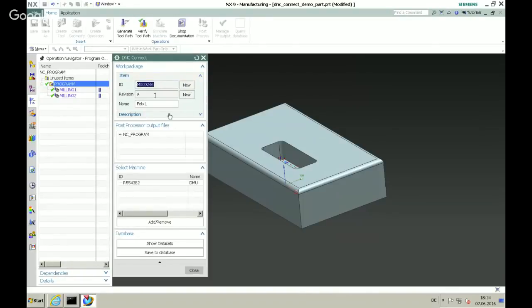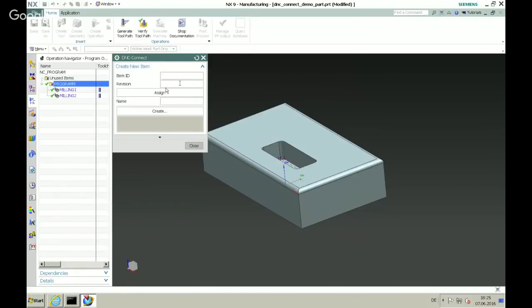So this was my former work package that I stored. So I create a new one now. I will assign a new number with a new revision. I give a name to it, like, let's say, DNC Connect example. And I create this.